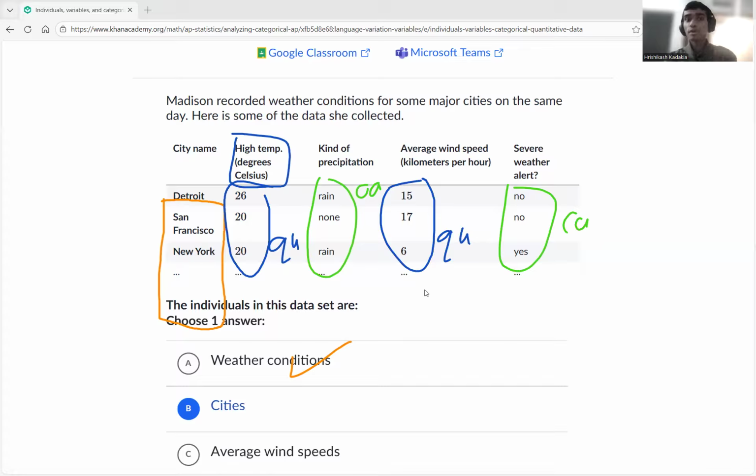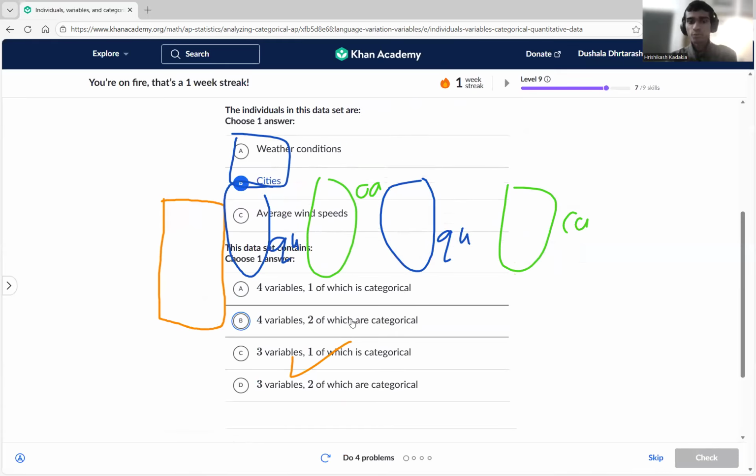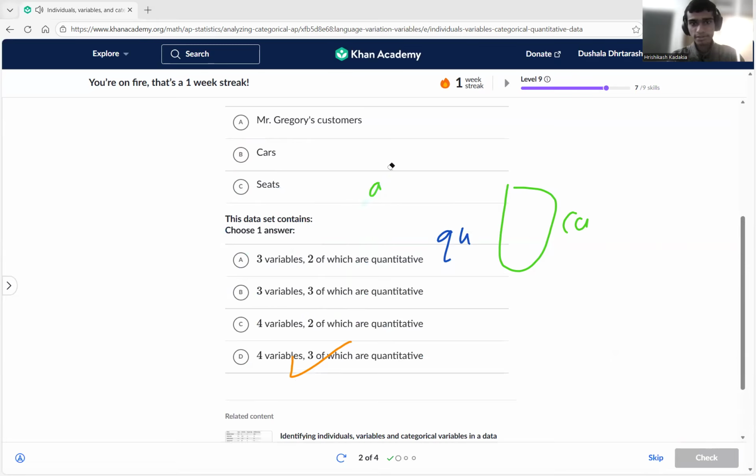Two are quantitative, involving numbers. Qualitative is just measuring characteristics, attributes or groups. Based on that, we have two categorical variables, which match up here, and we have four variables. Three we don't have, so C and D are ruled out. We have four variables with two which are categorical. Let's check that. There we go. Perfect. Let me read all of this and let's go back to the problem.